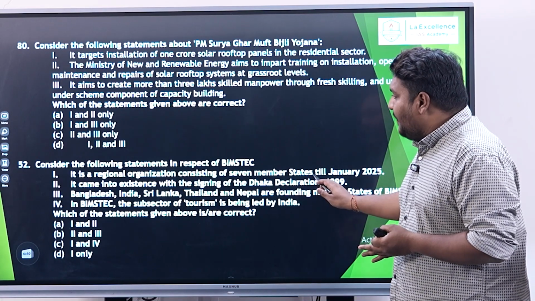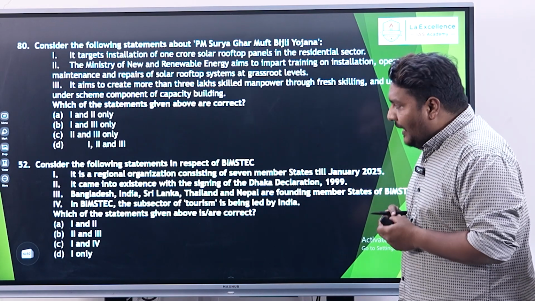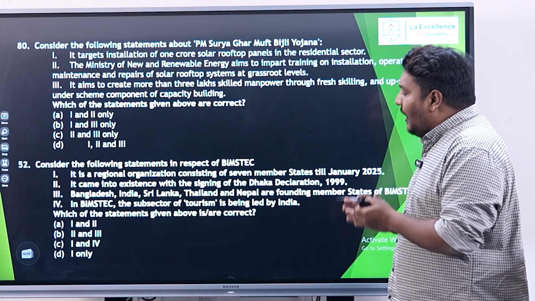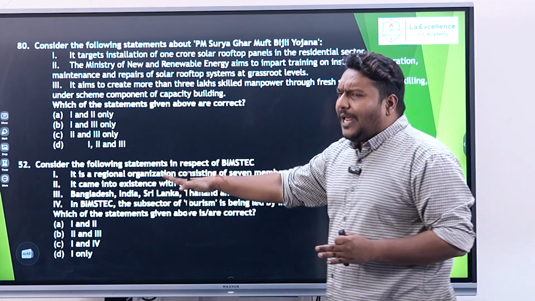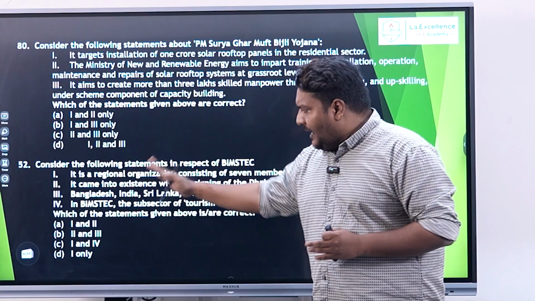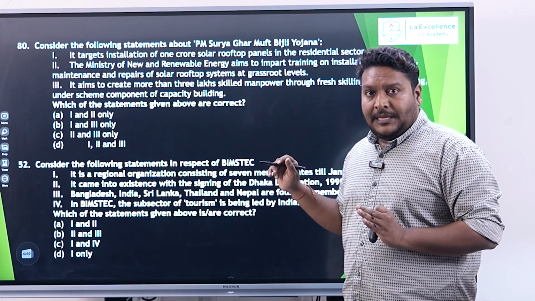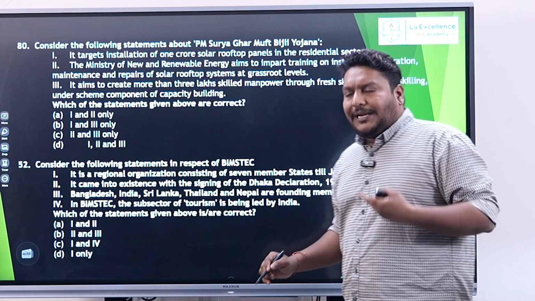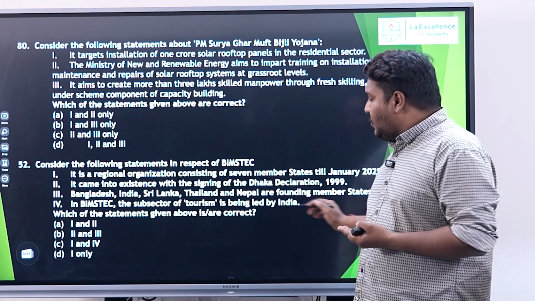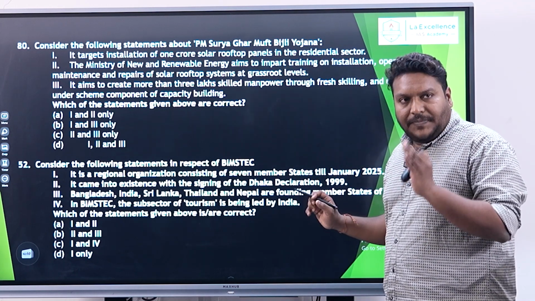So that makes statement 2 wrong. Bangladesh, India, Sri Lanka, Thailand, and Nepal are founding members. The first 4 are right. Bangladesh, India, Sri Lanka, Thailand are the founding members. Nepal joined them later, so it is not a founding member. Statement 3 is also wrong.